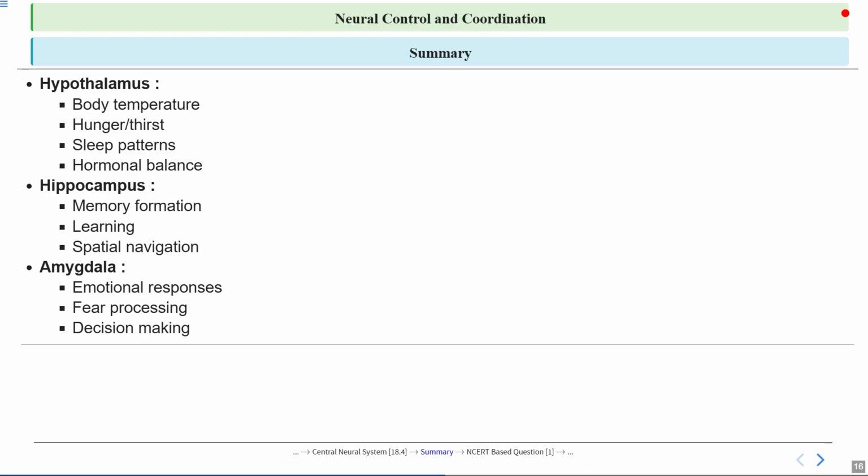So to sum up, we have learned how the hypothalamus, hippocampus, and amygdala each have a unique role in controlling and coordinating our body's functions. Understanding these brain regions helps us appreciate how complex and amazing our nervous system is.